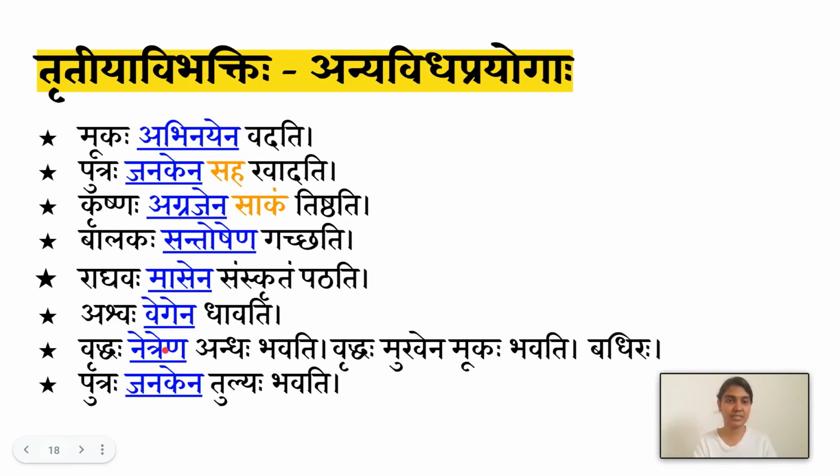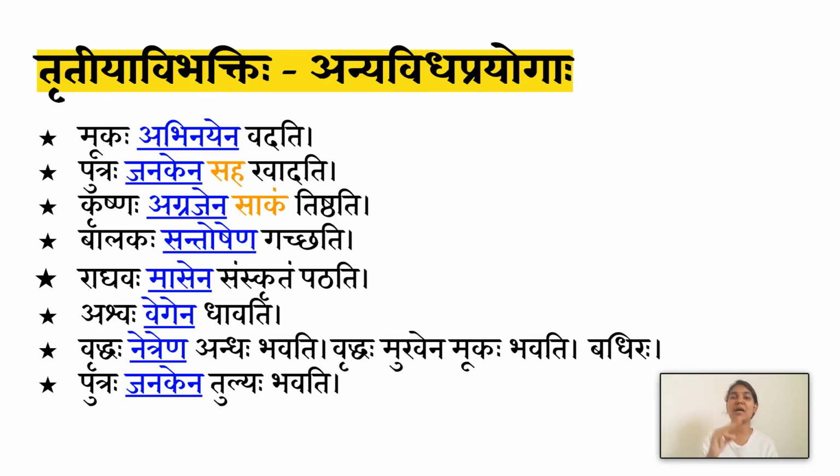Netrena andaha bhavati. He is blind by his eyes. So here you might think, why does it make sense here? Blind automatically means by the eyes. There are other poetic ways by which you can say someone is blind. He is blinded by fear, he is blinded by love, he is blinded by so many things. And also, this specifies that he is disabled only by one eye.